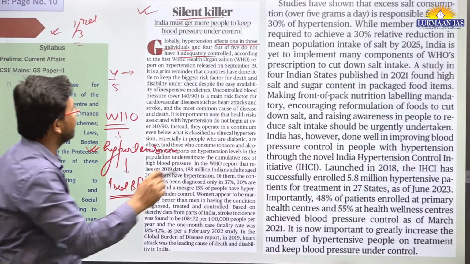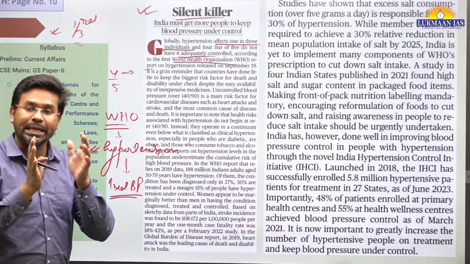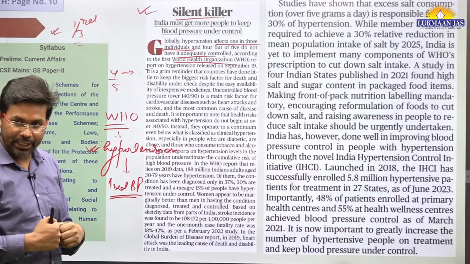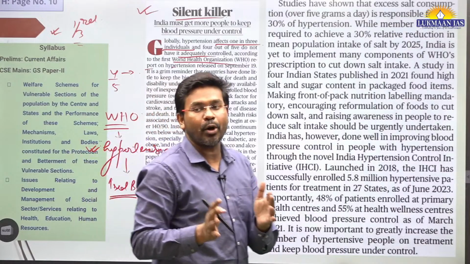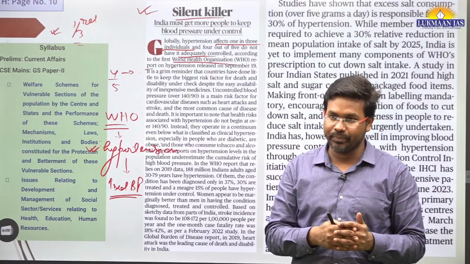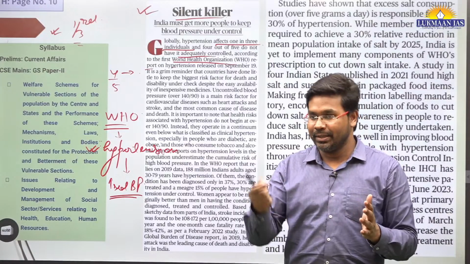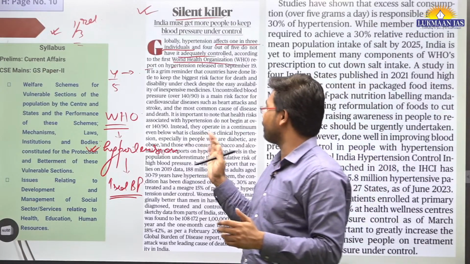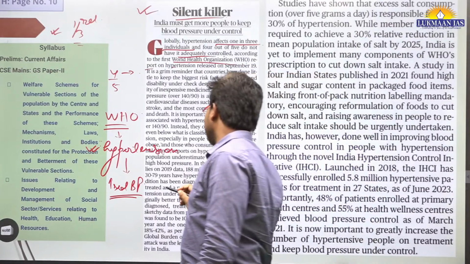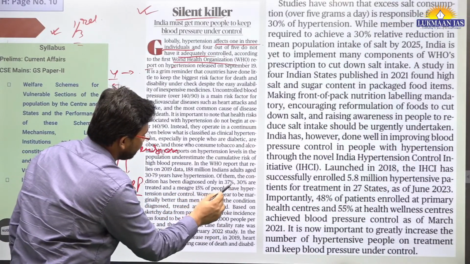This report has been released by the World Health Organization. In this article, they have talked about the importance of generating awareness about hypertension among people. If people know about hypertension, they will be able to take measures to reduce it. Most of the people are unaware that they are affected by hypertension. They have talked about many hypertension related diseases. It says that the condition has been diagnosed only in 37.